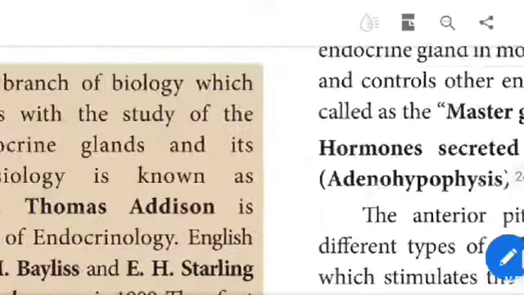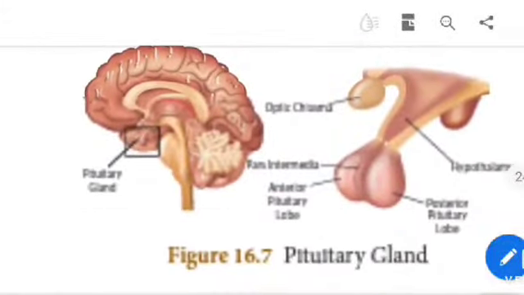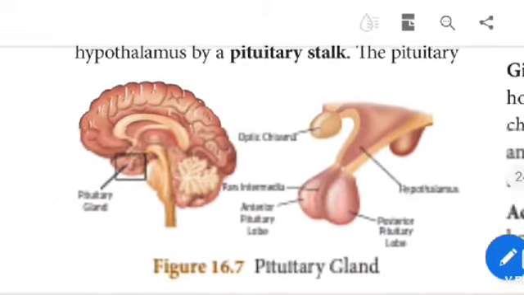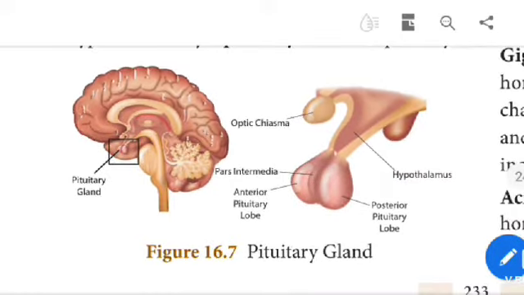See the pituitary gland: the lower brain is present, optic chiasma, pars intermedia, anterior pituitary lobe, posterior pituitary lobe, and hypothalamus.